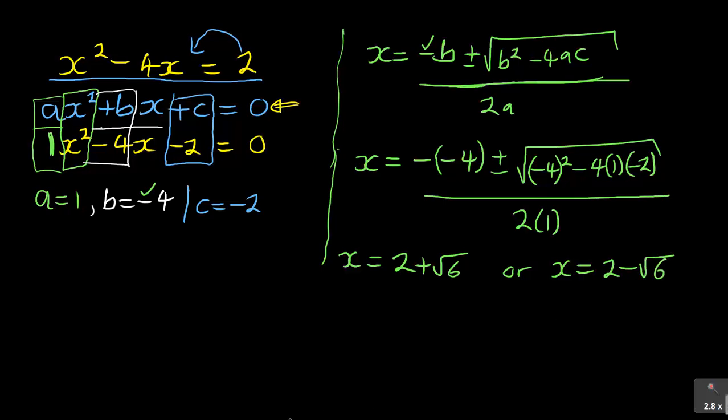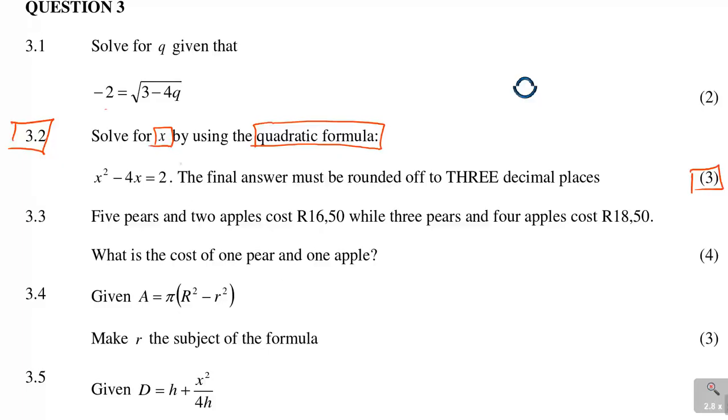Now let me get back to the previous question. I didn't read the whole question. It says solve for x by using the quadratic formula. They gave that. Now I'm seeing it now. It says the final answer must be rounded off to 3 decimal places. So it's very important that I was supposed to read the question in full.